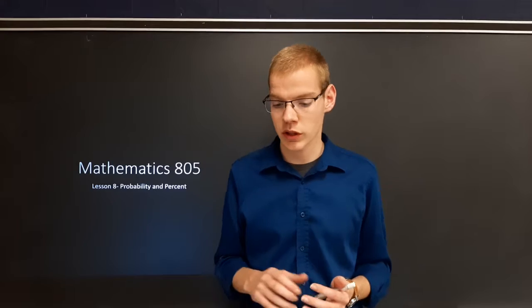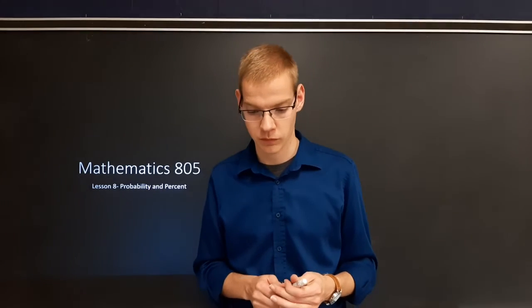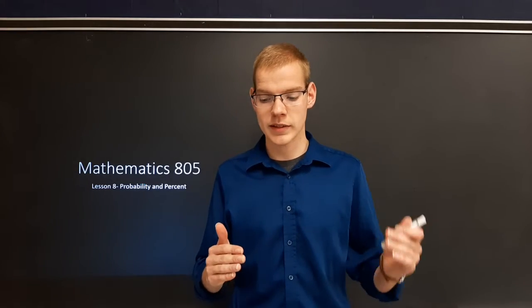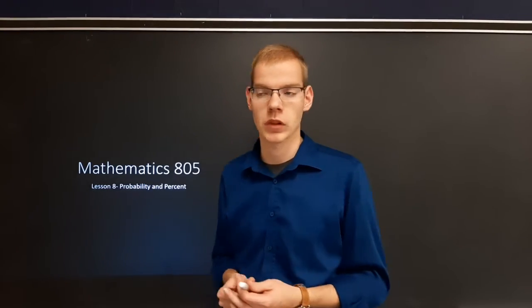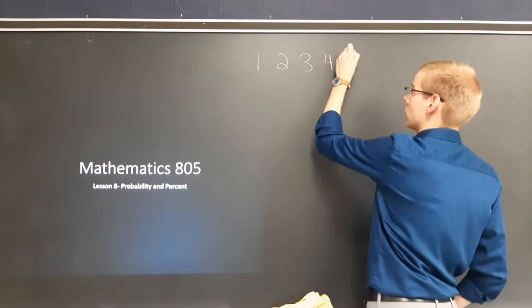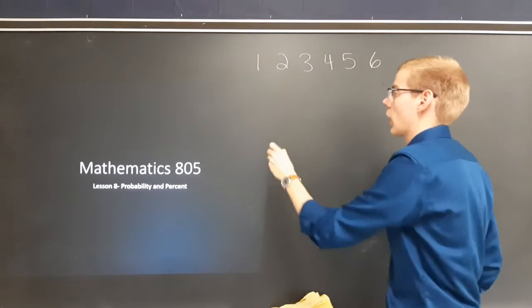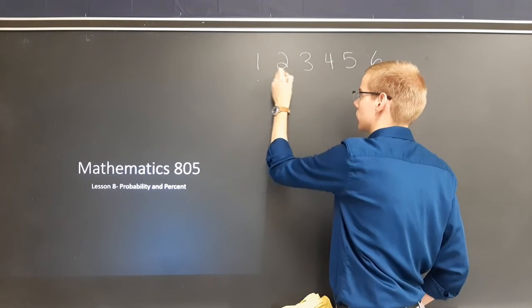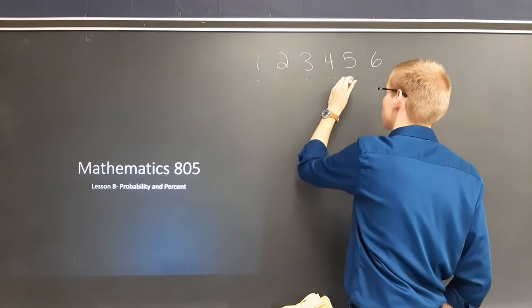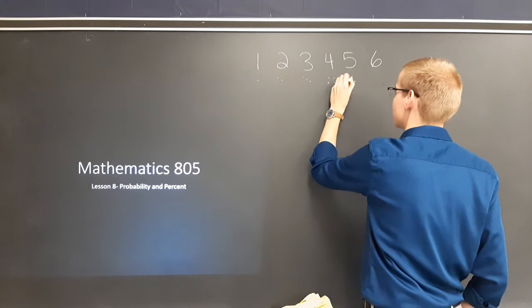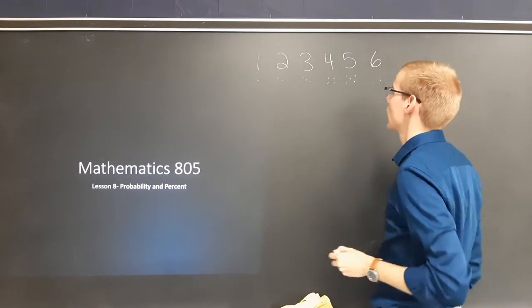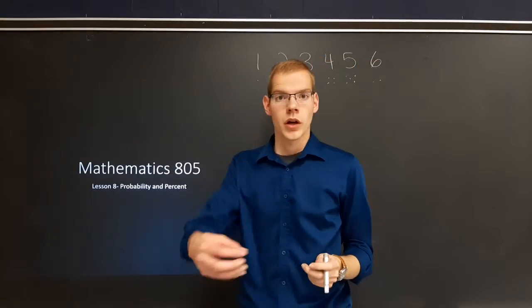So if we go to the first question, the probability of rolling a 6 on a game die. We know that a die has a 1, a 2, a 3, a 4, a 5, and a 6, with dots. What's the probability?